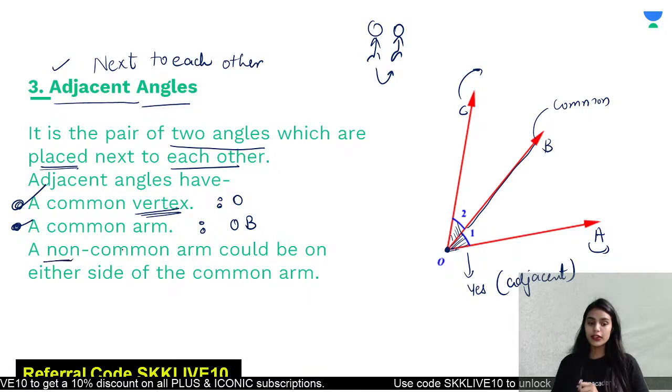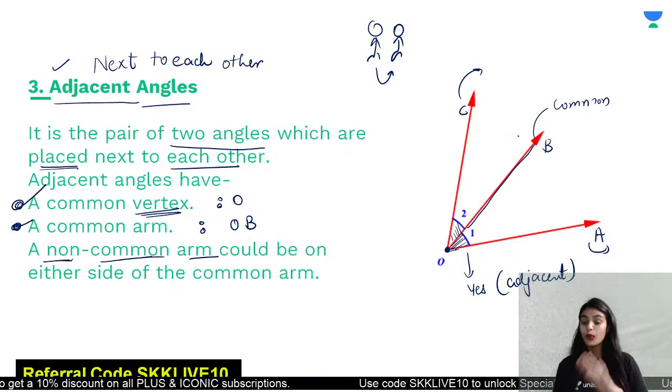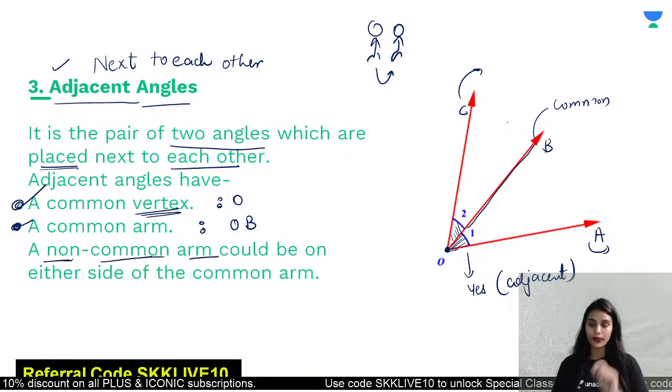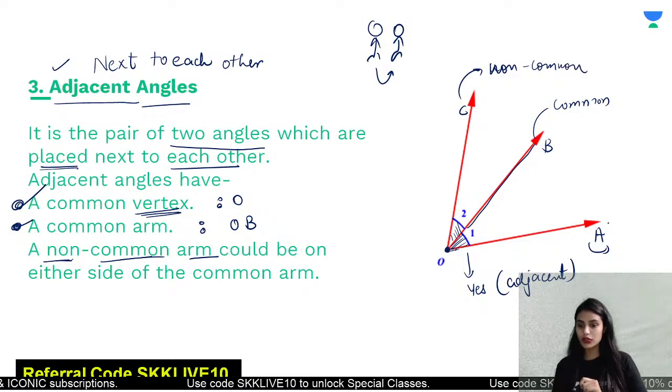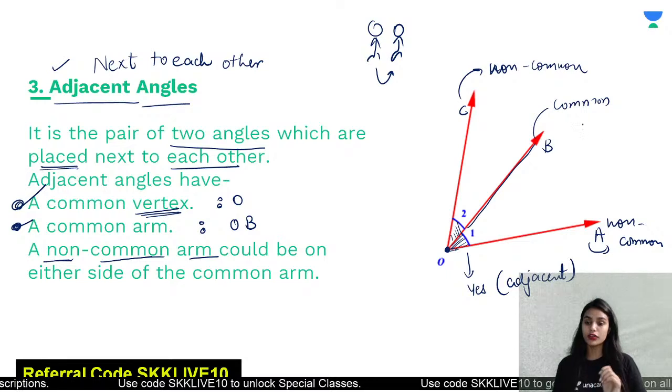Now there should be two non-common arms, and each non-common arm will be on each side of the common arm. So we have exactly that. This is a non-common arm and this is also a non-common arm, right? And they are on both sides of the common arm.